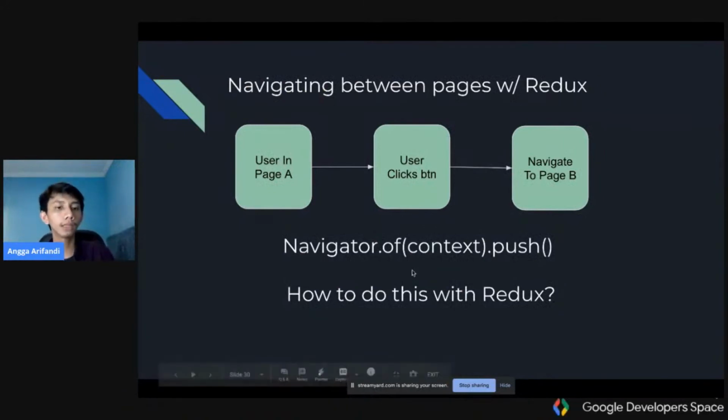Okay, so for example, user is in page A, and then after that, a user clicks a button, and then user has to be navigated to page B, right? So usually we'll have this navigator dot of context dot push or dot pop or something else. So how to do this with Redux?